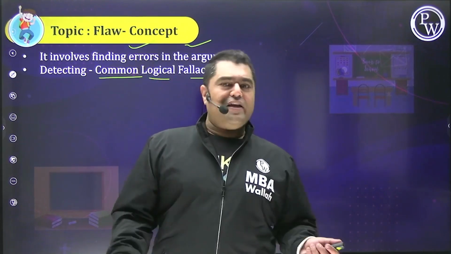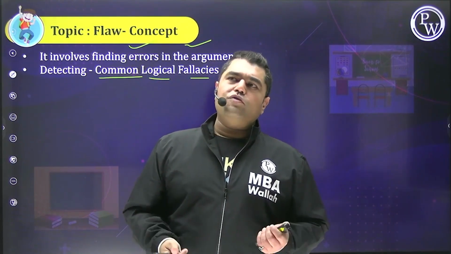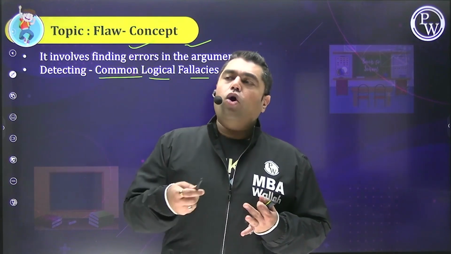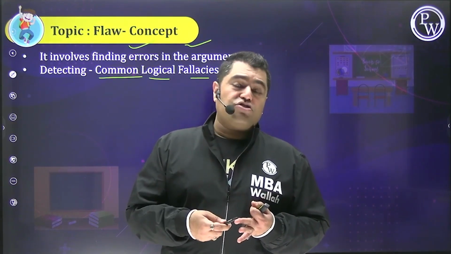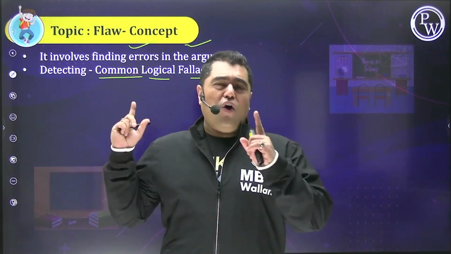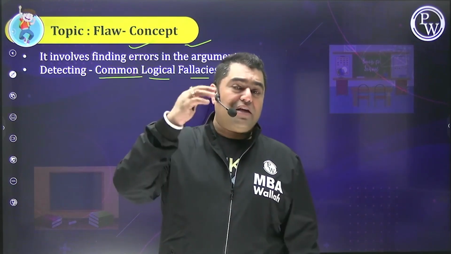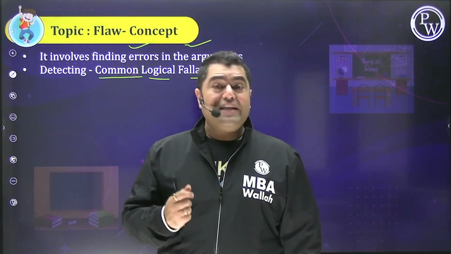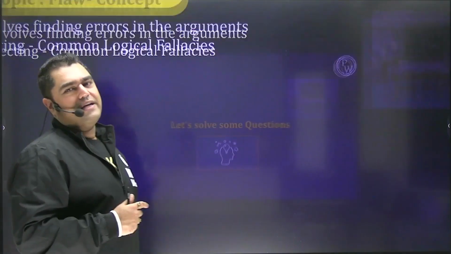Logical fallacies can be of various types. It can be something to do with circular reasoning, or incorrect sample selection, or it could also be biased, or projecting. All of this in detail has been covered in the GMAT foundation batch right here. I suggest you please watch that for detailed theory notes. In the meantime, let's start solving.